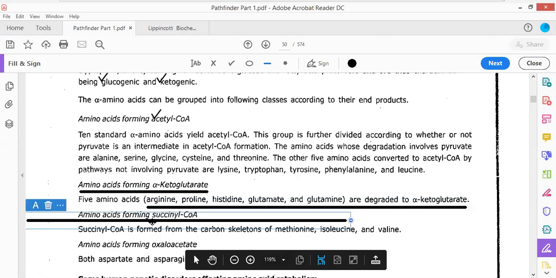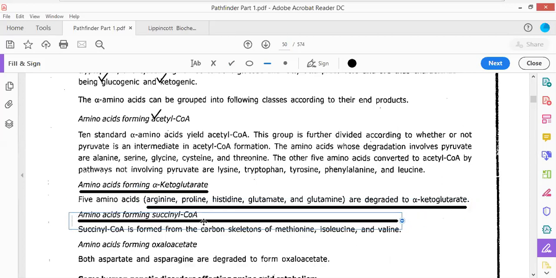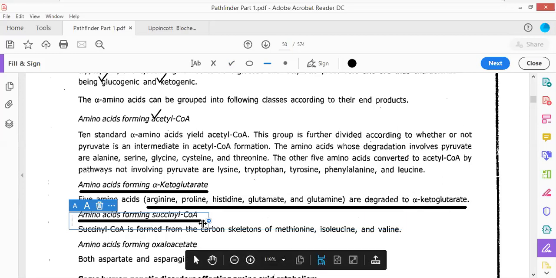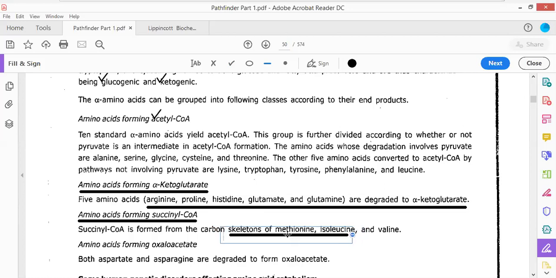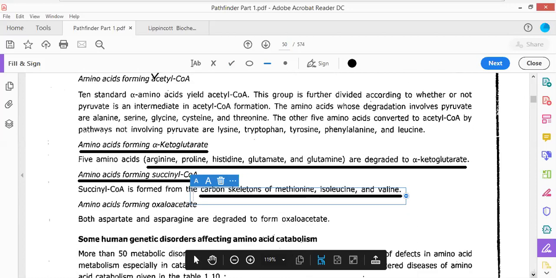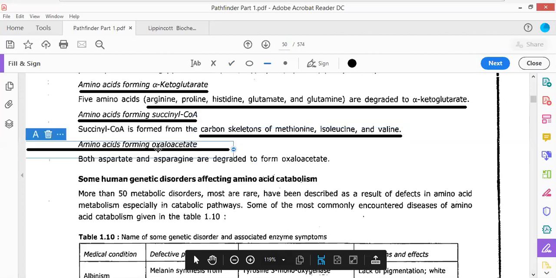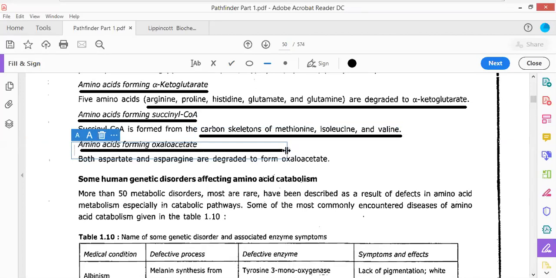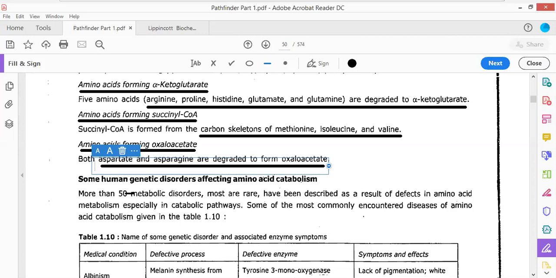Amino acids that lead to the biosynthesis of succinyl coenzyme A: succinyl coenzyme A can be biosynthesized from the carbon skeleton of three amino acids, and those are methionine, isoleucine, and valine. This is not at all important, so you need not memorize them. Last one is oxaloacetate. Aspartate and asparagine can be degraded to form oxaloacetate.